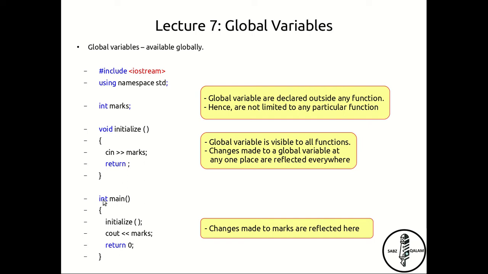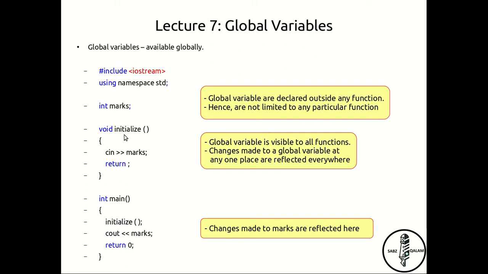Consider now the function main. You're calling out the function main, and within main you're calling out the function initialize. Notice we only declared marks here, we didn't initialize it. So once we go to this function initialize, the first thing you should notice is that it doesn't really have any arguments here, and the return type is void, so it doesn't really return anything either. So neither is initialize accepting any argument, nor is it returning anything. We see that return doesn't really return anything.